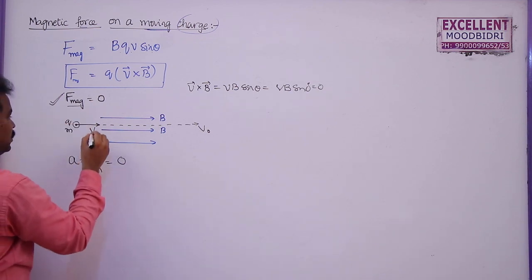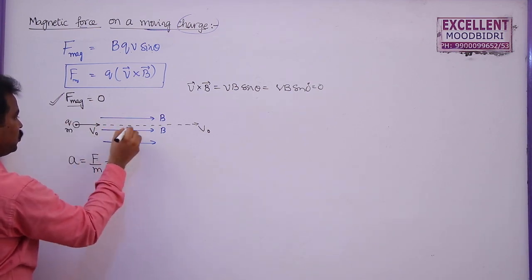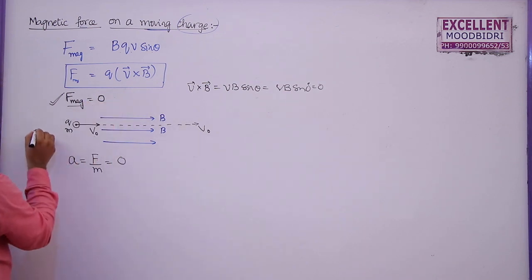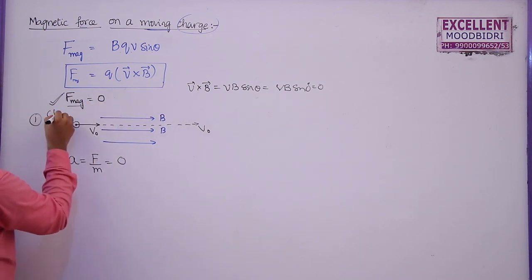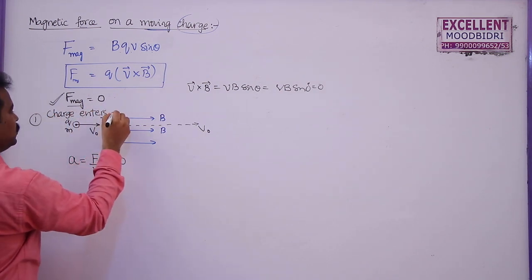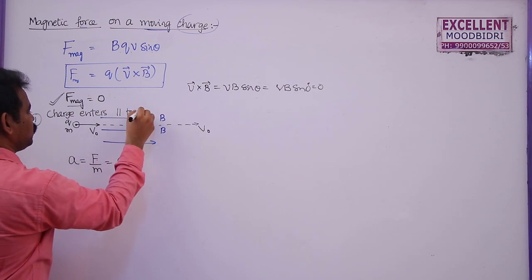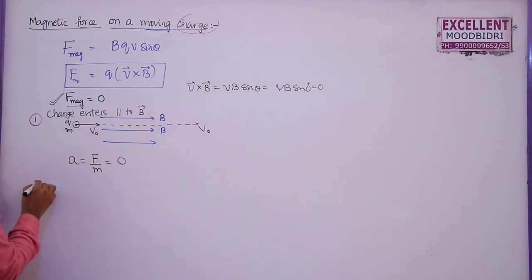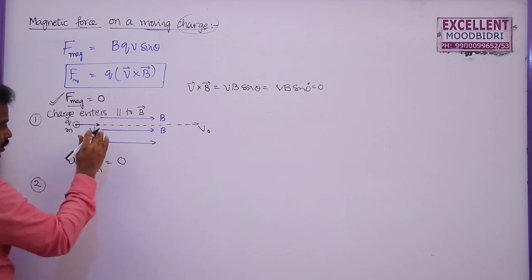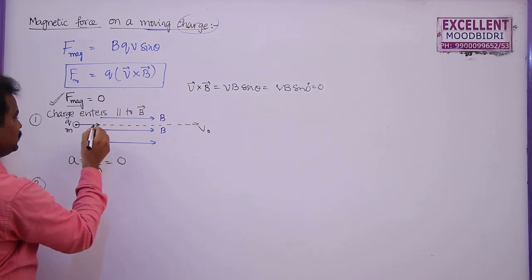So the first case is if the charged particle enters into a magnetic field parallel to it, F is equal to 0. The first case is charge enters parallel to B bar.